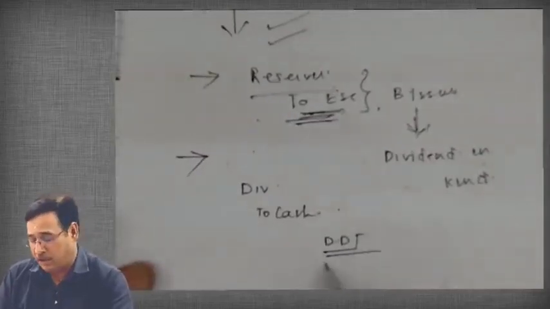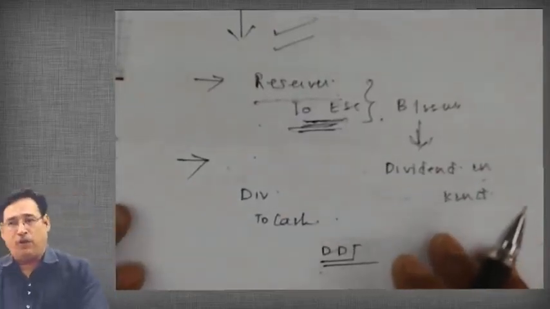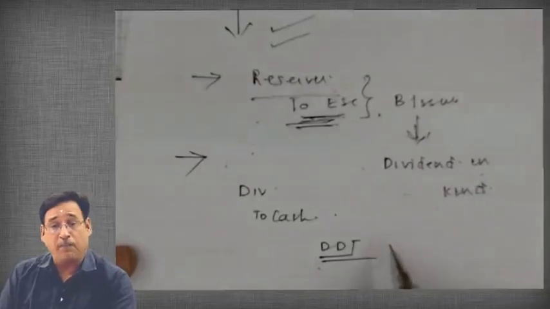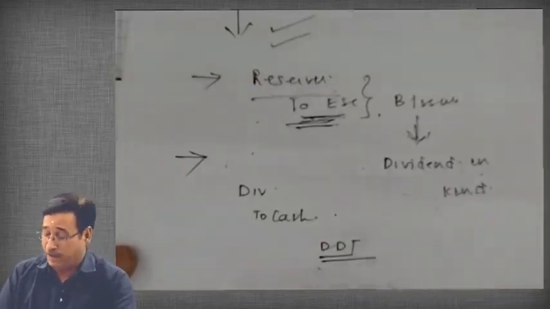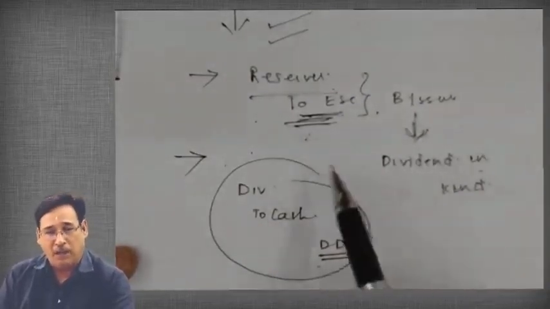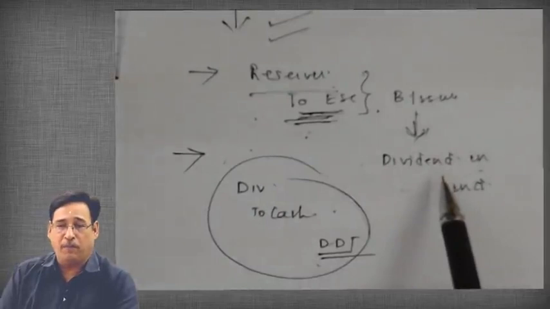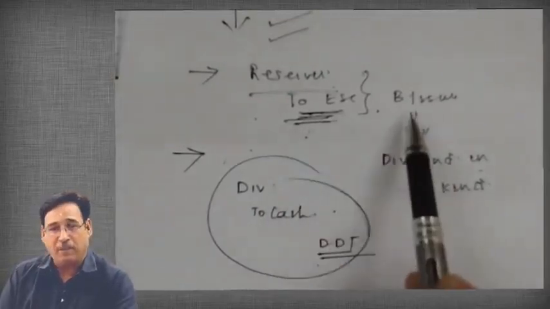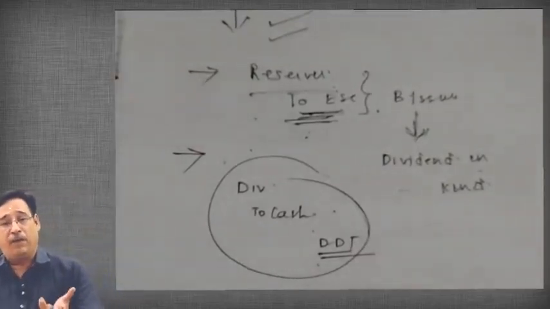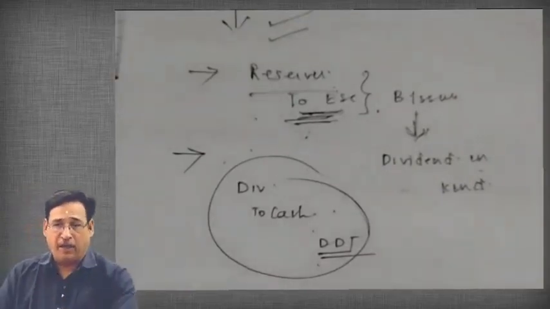You must have heard this word in your taxation subject. As you know, a company, besides paying income tax, is supposed to pay dividend distribution tax on the amount of dividend which it proposes and pays to shareholders, isn't it? So by paying the dividend in kind, in other words, by making the bonus issue, what exactly is the company doing? The company is simply making the payment of dividend by way of shares instead of cash. So it is bringing an advantage to the company in the sense that the company will be able to save dividend distribution tax, which the company otherwise would have had to pay. Is it clear to you or not?